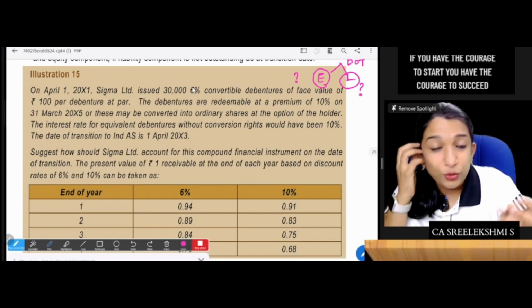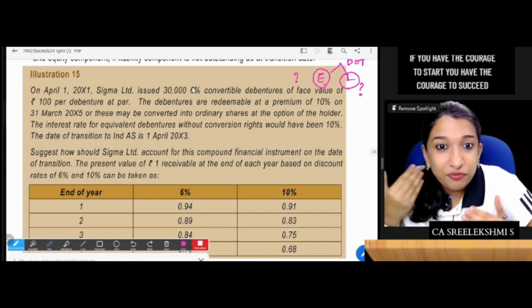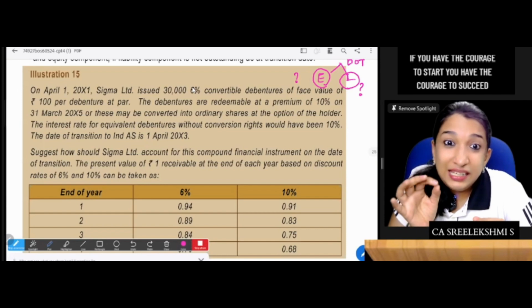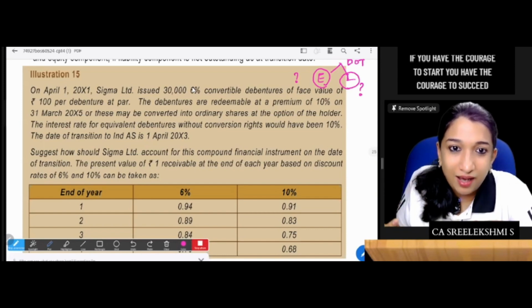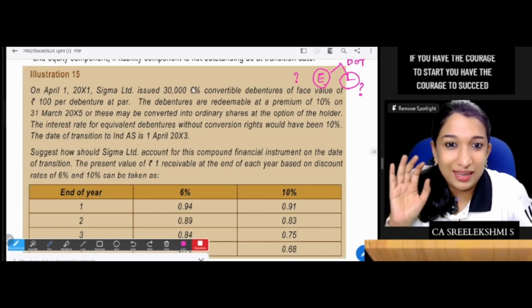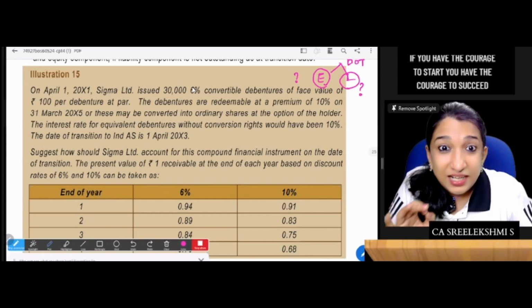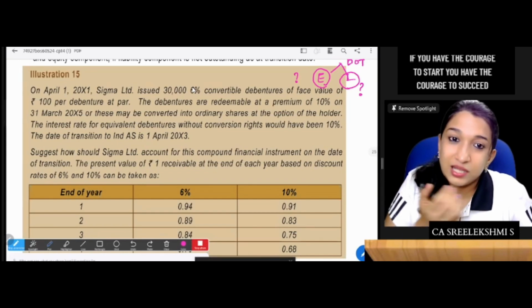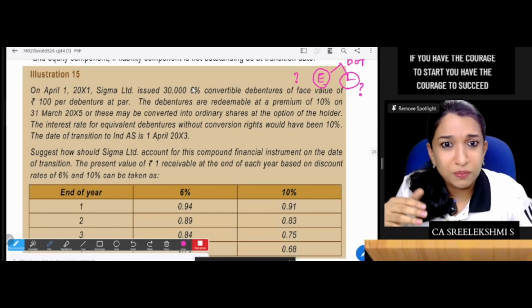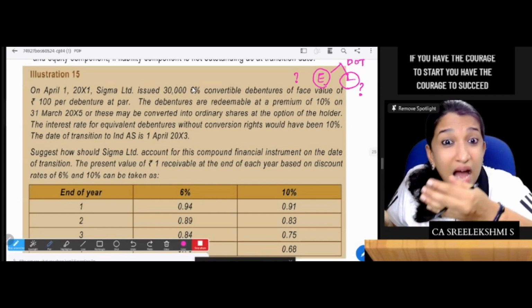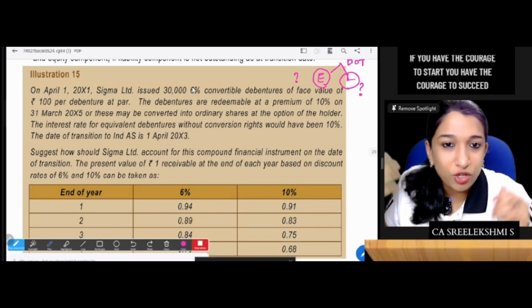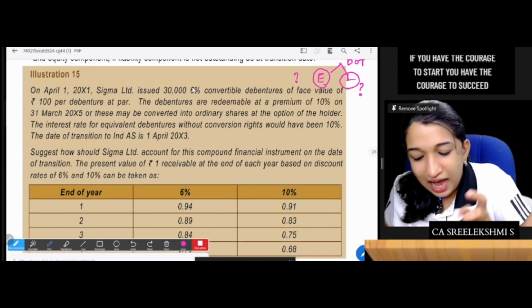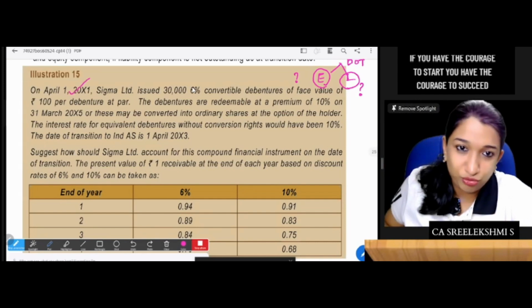Now, do you have the information, that is EIR or IBR? The EIR concept generally arises when there is transaction cost. Yes or no? But if there is no transaction cost, IBR is what we'll take. Do you know the IBR on the date of issue?